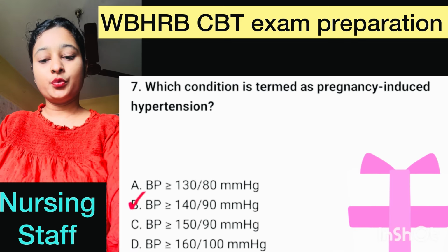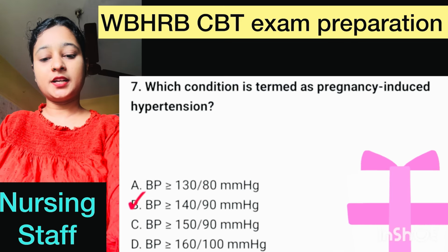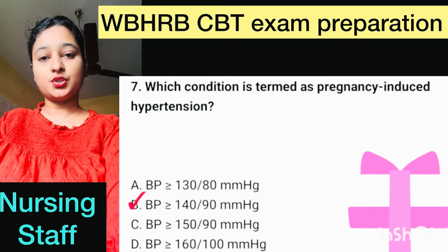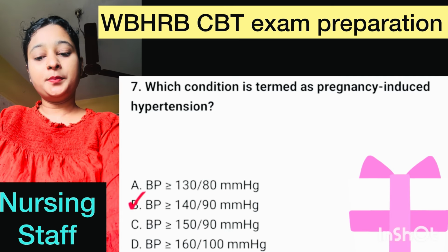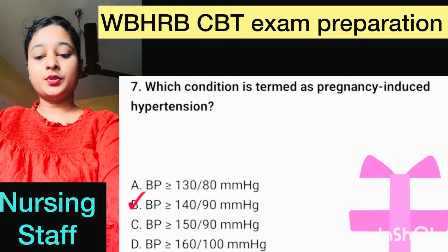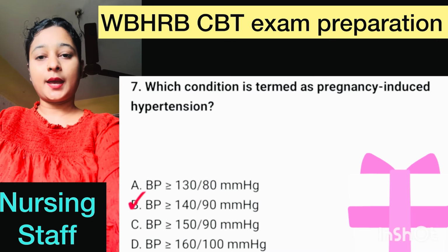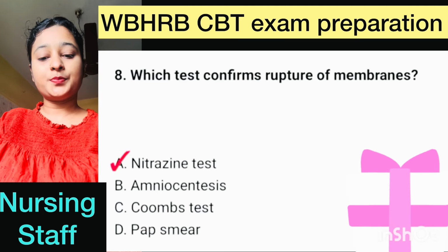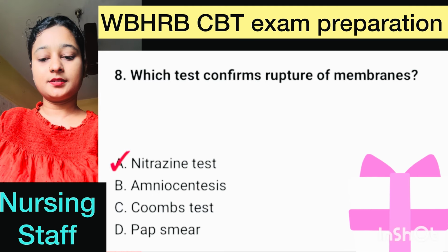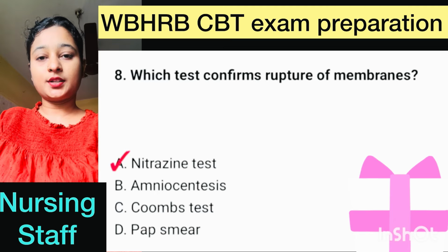Number 7. Which condition is termed as pregnancy induced hypertension? Here correct option is option B, BP less than equal to 140/90 mm of Hg. Question number 8. Which test confirm rupture of membranes? Here correct option is option A, nitrazine test.